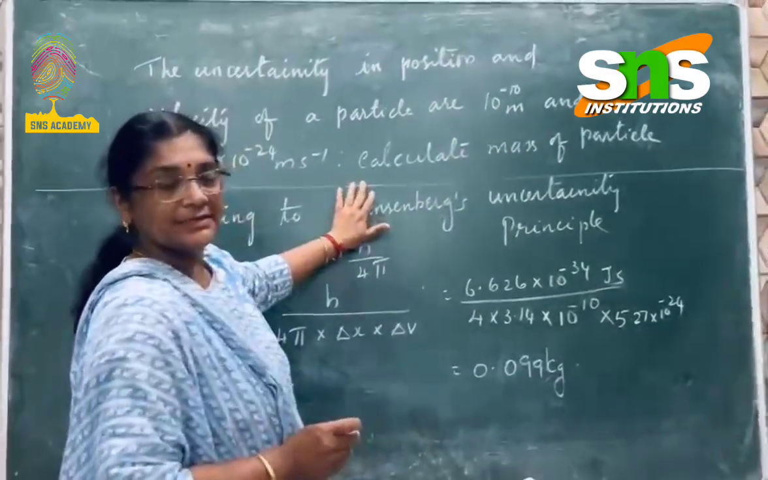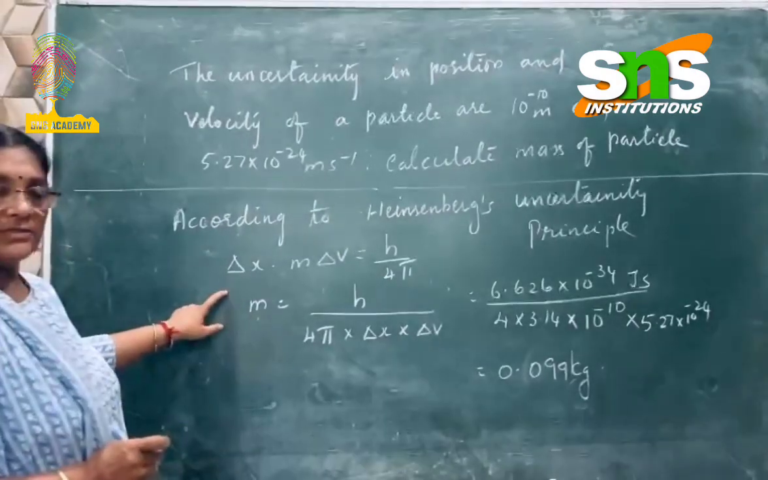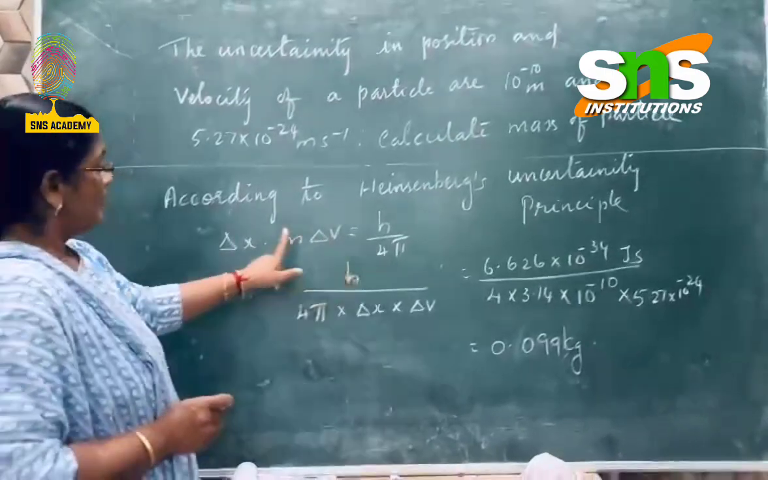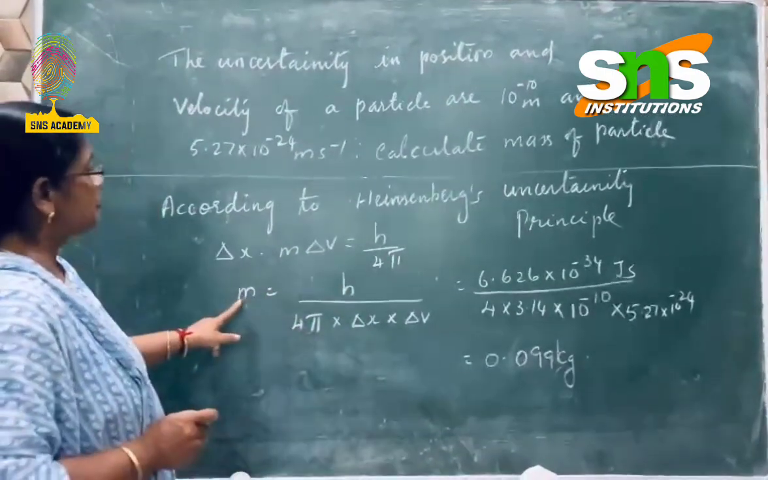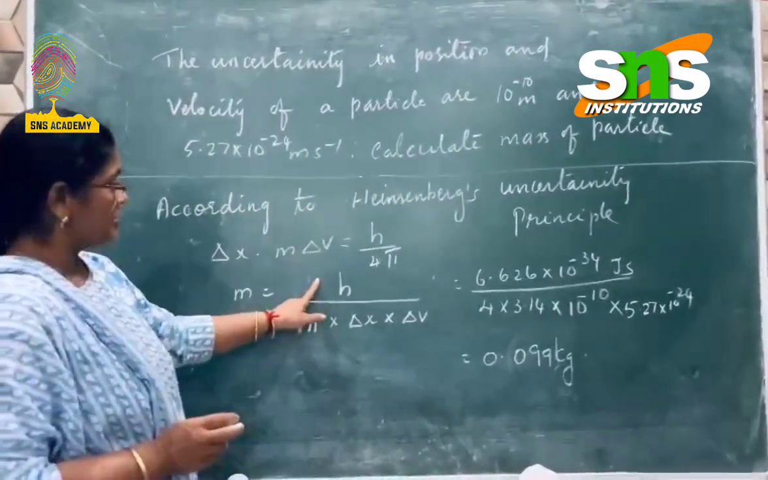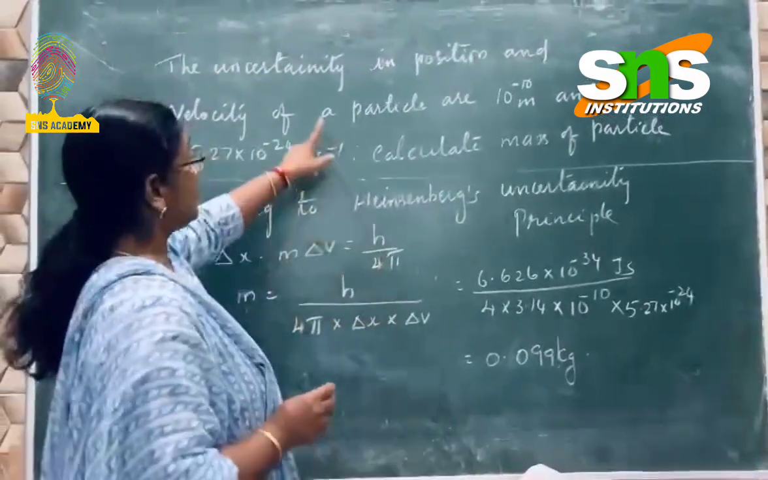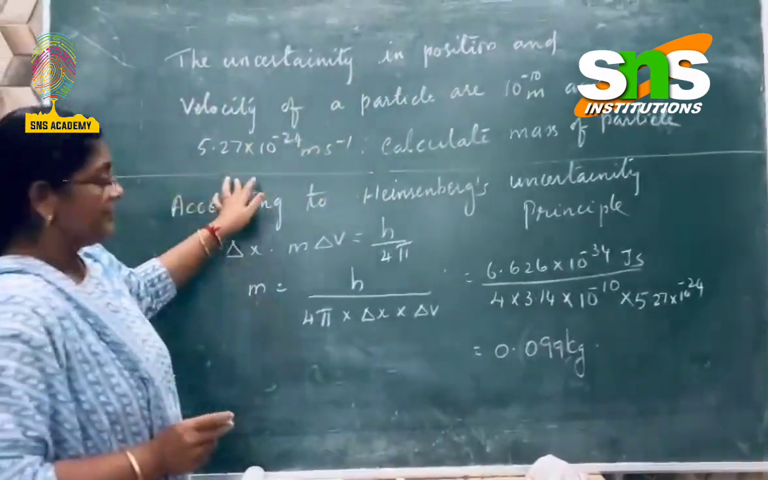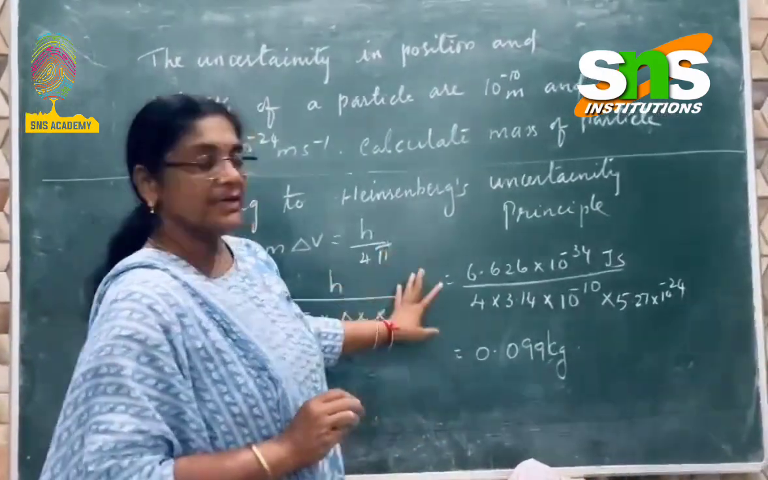So this relates to Heisenberg's uncertainty principle, where according to him, delta x into m delta v is equal to h divided by 4 pi. We can bring delta x and delta v to the other side, because we are supposed to find the mass of the particle. So, mass of the particle is equal to Planck's constant h divided by 4 pi into delta x into delta v. We are provided with the uncertainty in the position as well as the velocity, which can be substituted here directly. We don't require any conversion here.